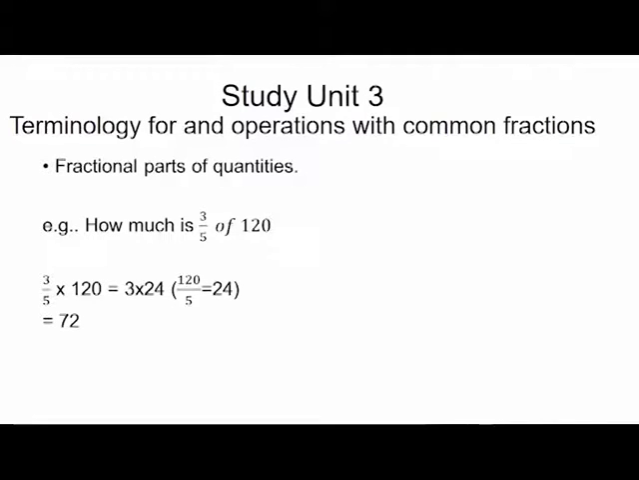Also fractional part of quantities. This is a very important part of study unit 3. For example, how much is 3 over 5 of 120, 3/5? Then you write 3 over 5 times 120, because "of" represents times, or a multiplication. Then if you look at the back, you'll see 120 divided by 5 equals 24. The numerator is 3, so 24 times 3 gives you 72. So 72 is 3/5 of 120. I hope you understand that.